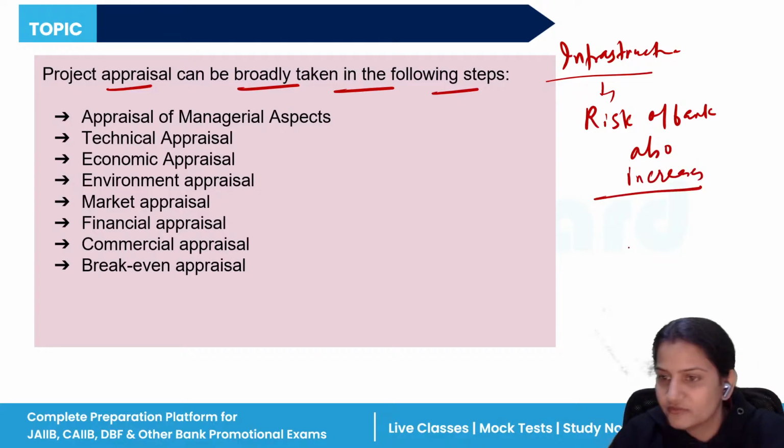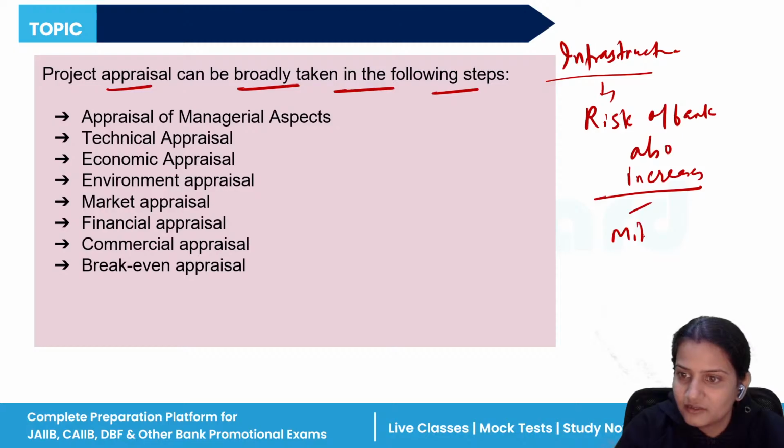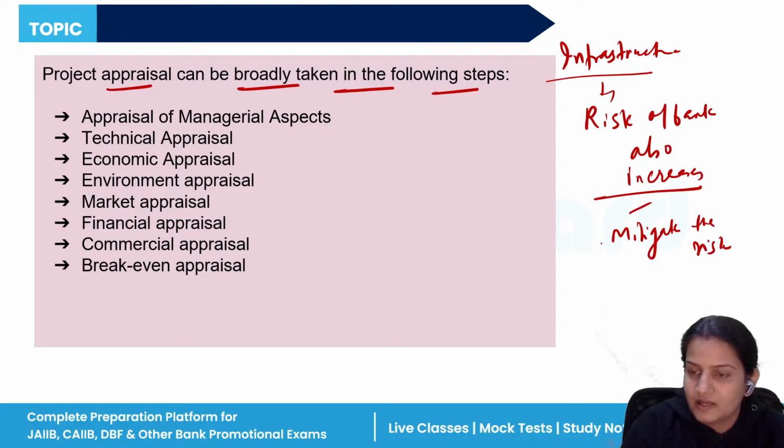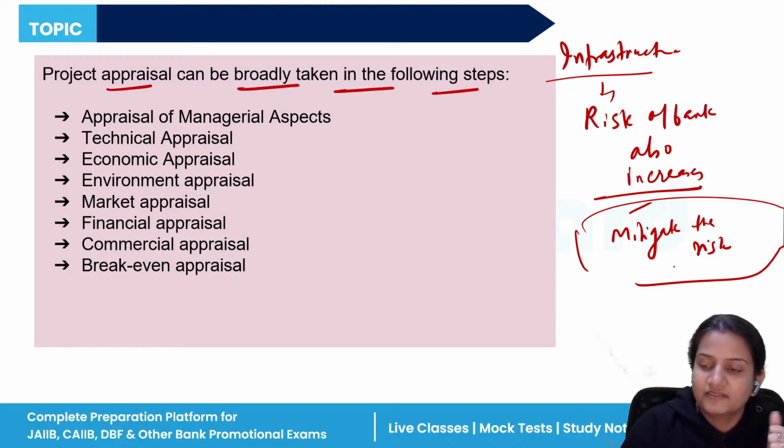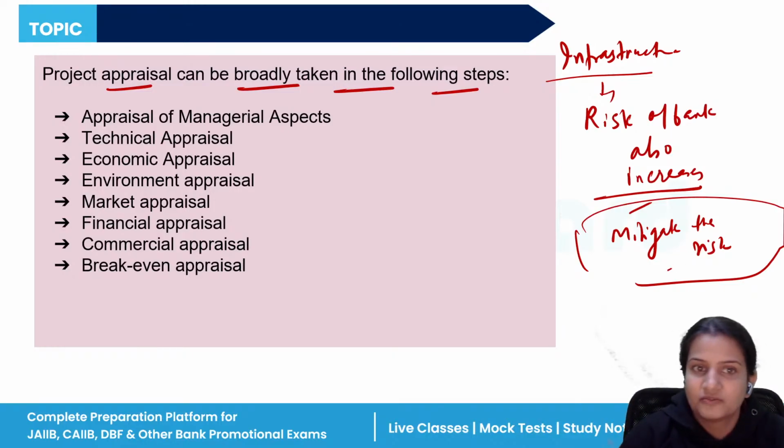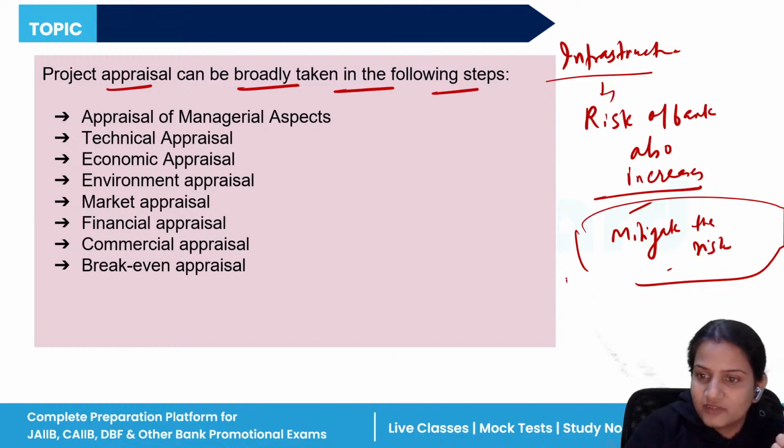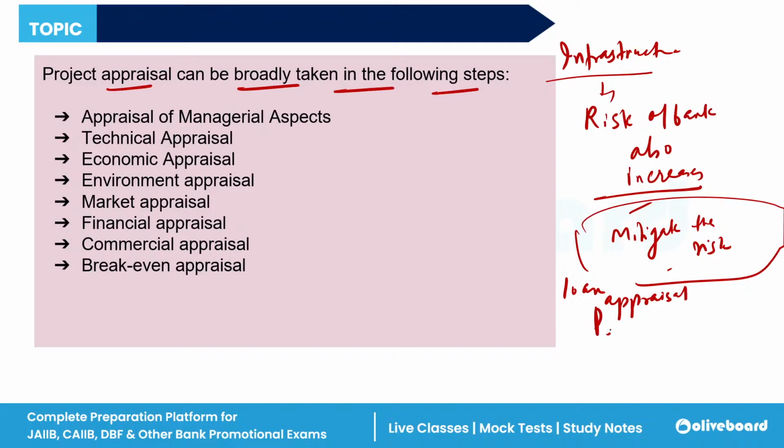The bank uses different methods and techniques to mitigate the risk. Here comes the loan appraisal, and also the project appraisal.